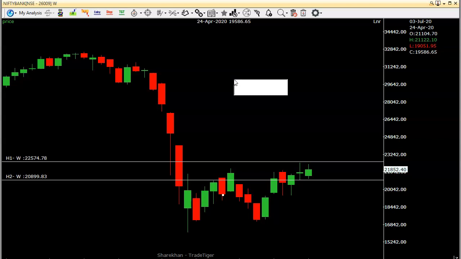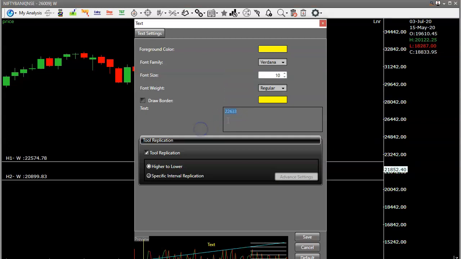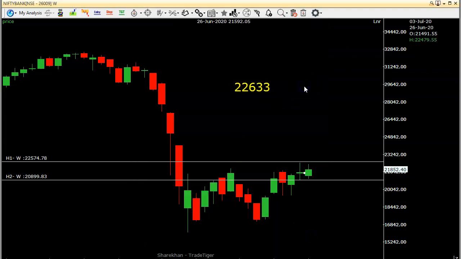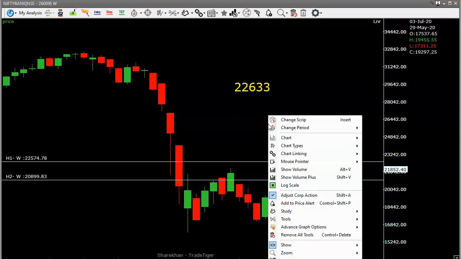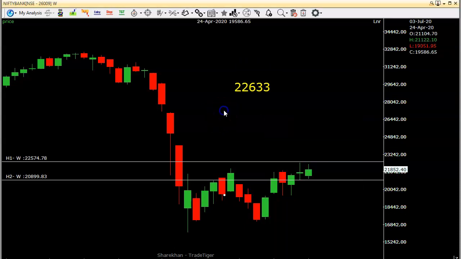The range for the coming week, the expected high based on the volatility is 22,633, and the calculated low as per the volatility is 21,073.